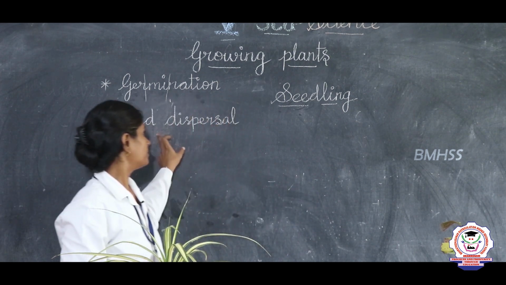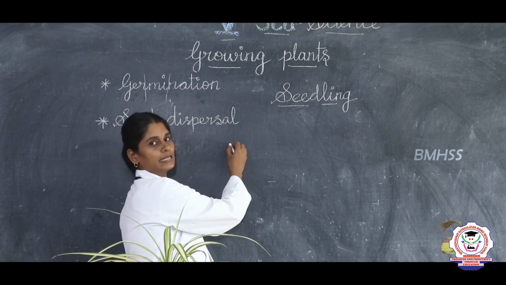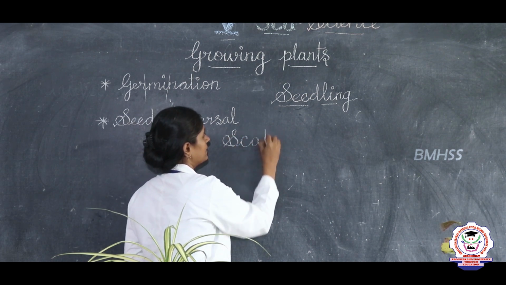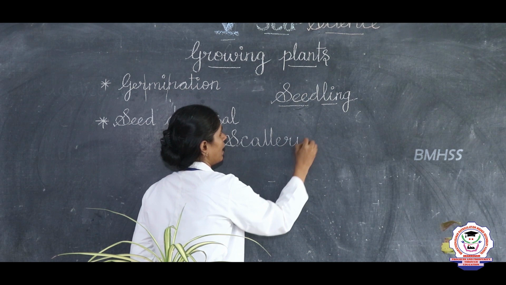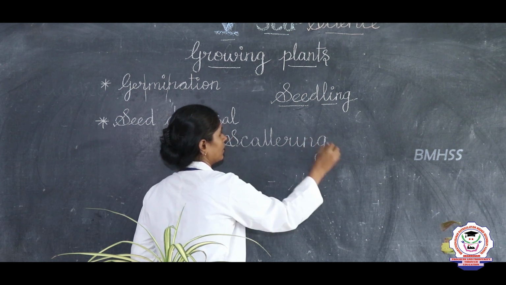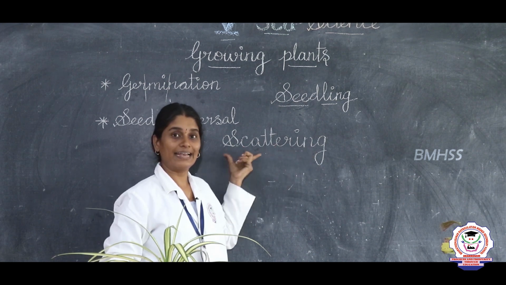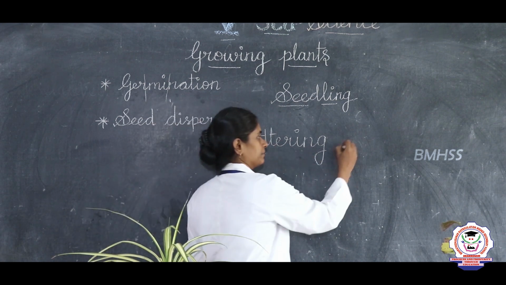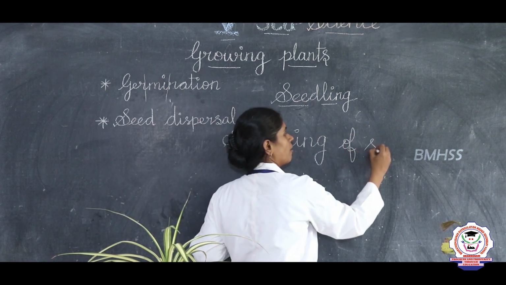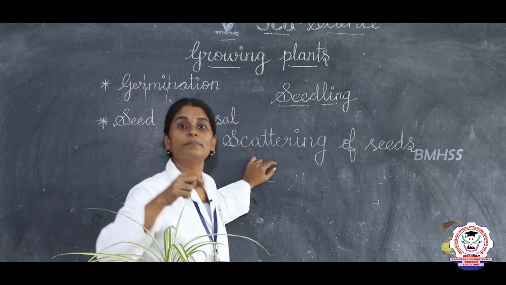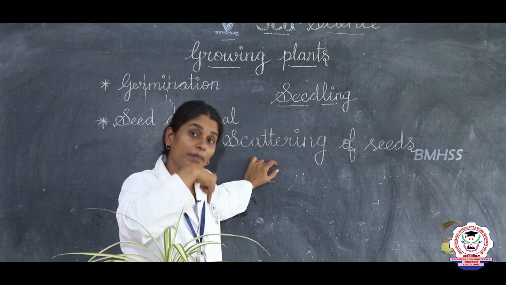So, what is seed dispersal? Seed dispersal is nothing but scattering, S-C-A-T-T-E-R-I-N-G, scattering of seeds from where? From the mother plant.